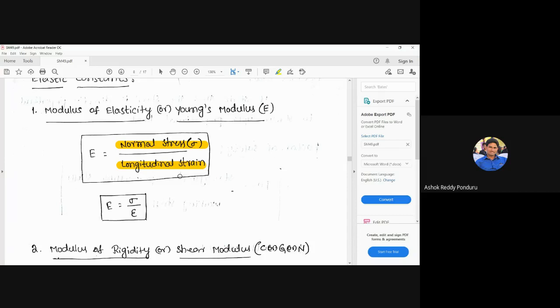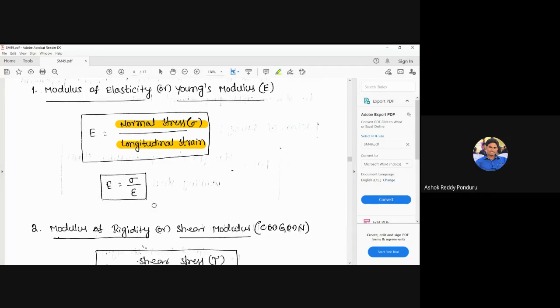Normal stress means it may be tensile stress or compressive stress. Longitudinal strain is sometimes also called linear strain. Linear strain means the normal strain in the direction of the load. That is the definition of Young's modulus.